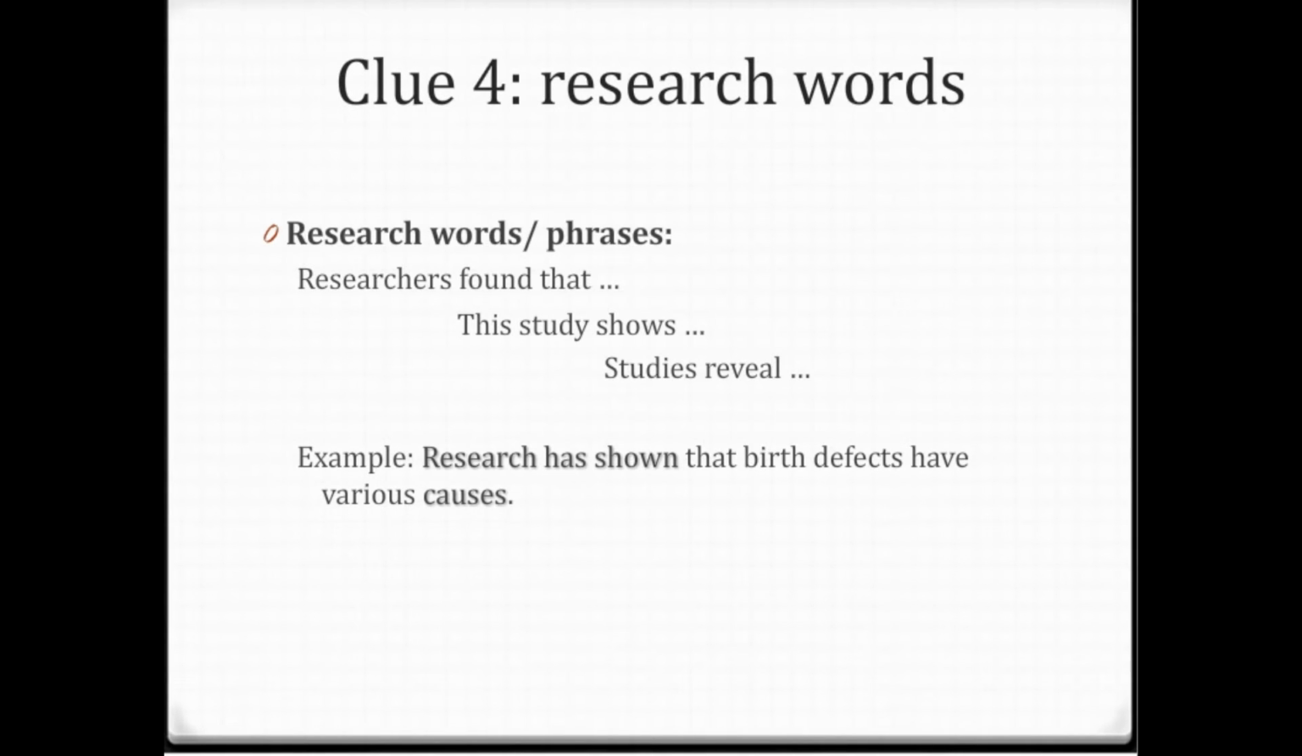Clue number 4 is research words. Sometimes authors use research words or phrases such as, researchers found out that, this study shows, studies reveal. This is one of the ways to begin a topic sentence. For example, research has shown that birth defects have various causes. So pay attention to those research words. They might help you as well. However, you have to be very careful. Sometimes research words are used for major or minor supporting details.